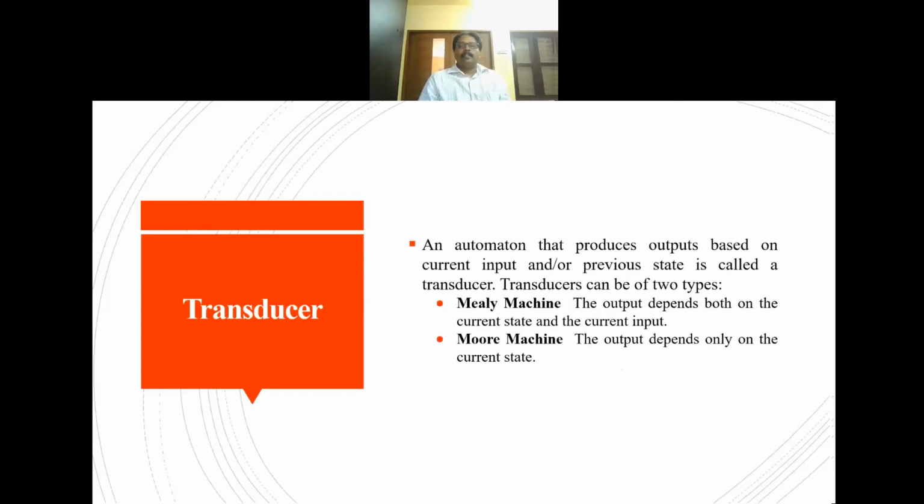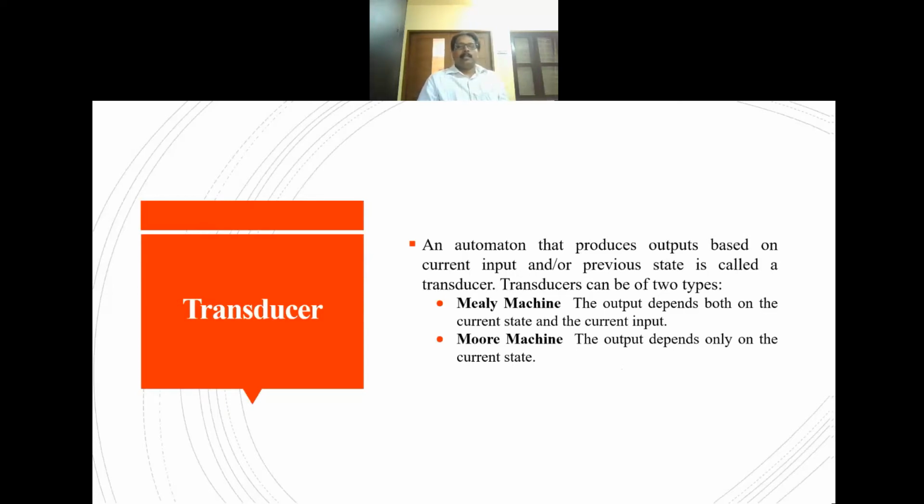The third one is the transducer. An automata that produces output based on the current input, the previous state, or the previous input is known as a transducer.